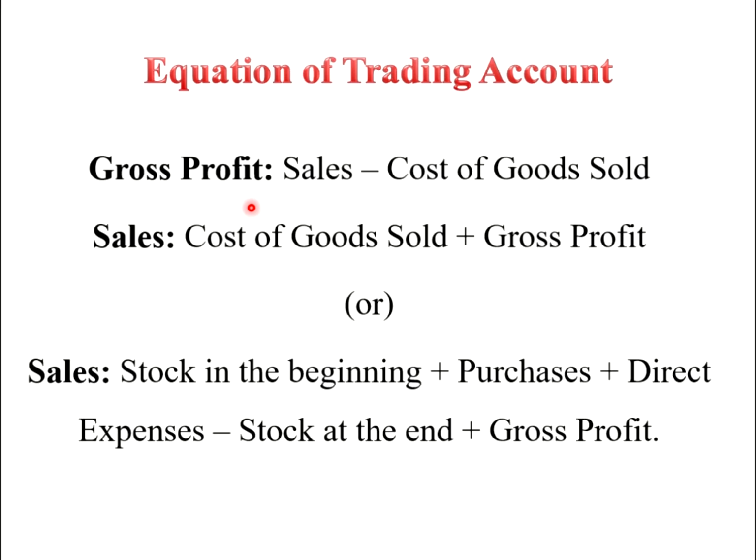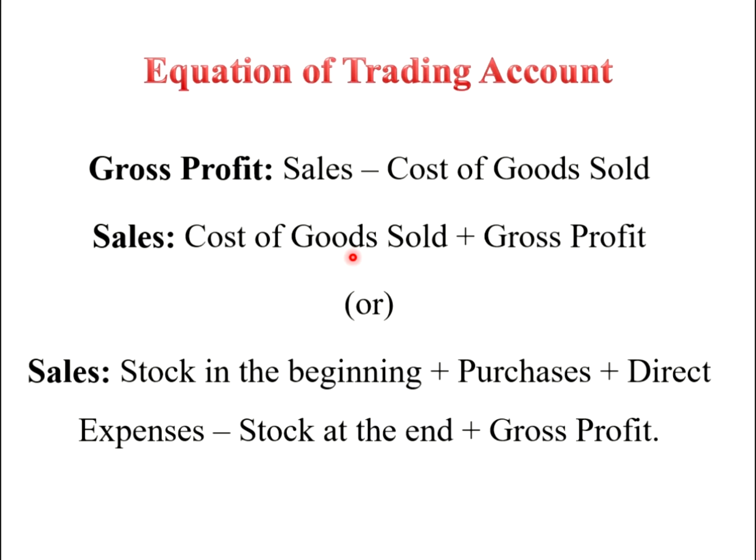The equation of the trading account is: gross profit is equal to sales minus cost of goods sold. And when we rearrange this equation, sales is equal to cost of goods sold plus gross profit. How can we calculate the cost of goods sold? Cost of goods sold is nothing but the cost required to manufacture the sold goods.